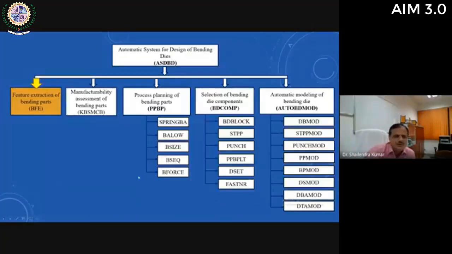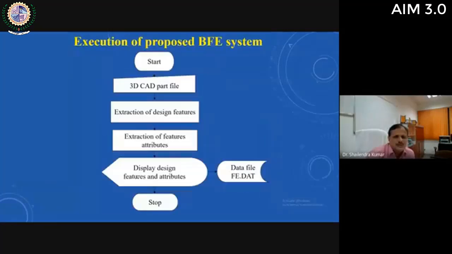So now I will discuss each subsystem and module one by one, and how these modules are developed and executed. So the first one is feature extraction of bending parts. This is the execution of this proposed feature extraction system. The user has to give the input in the form of a 3D CAD part file.